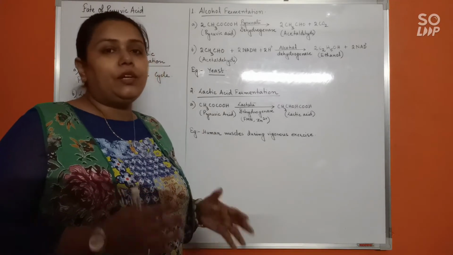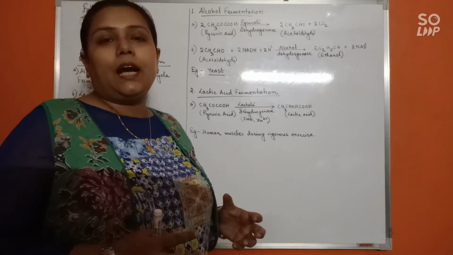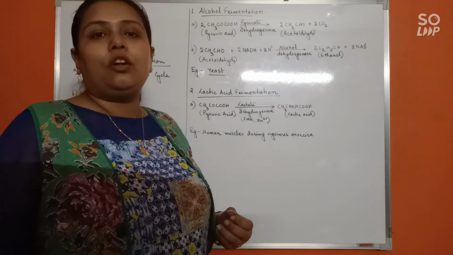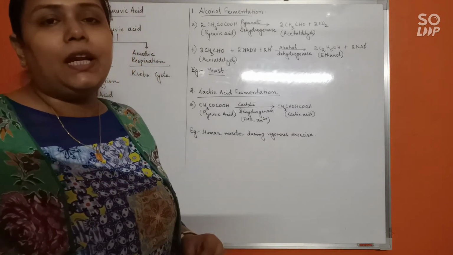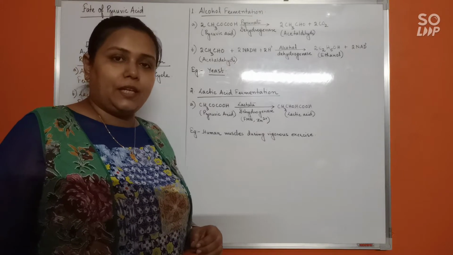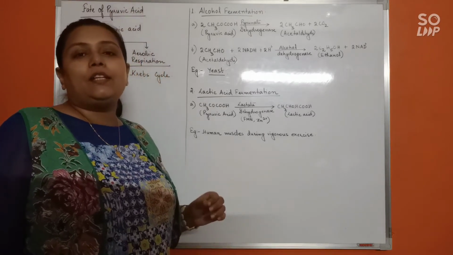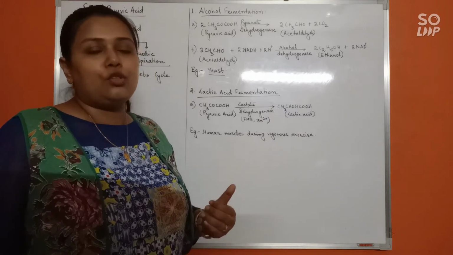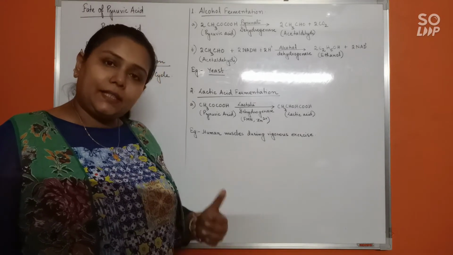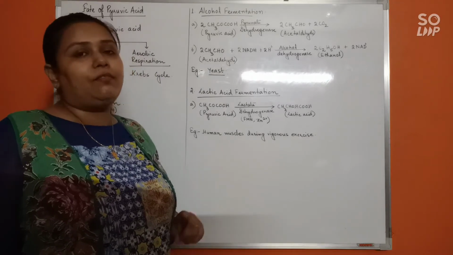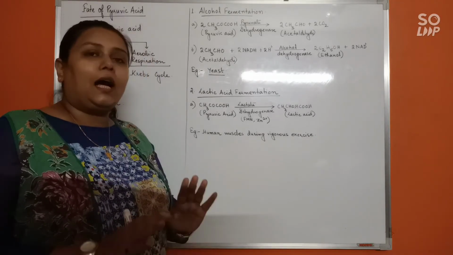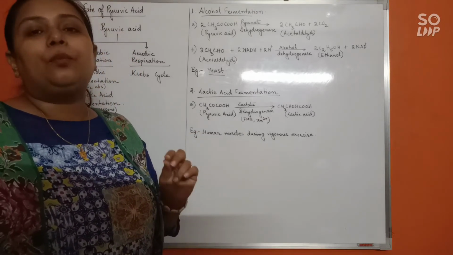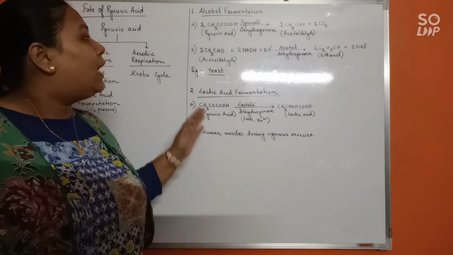Okay, if you do vigorous exercise, you might face certain kinds of muscle pain or cramps the next day, right? That is because of accumulation of lactic acid. Naturally, lactic acid fermentation occurs in lactobacillus bacteria, but sometimes when vigorous exercise is done, the body's demand for oxygen is more but the supply is less. At that time in the muscles, lactic acid fermentation would occur. Okay, understood this?